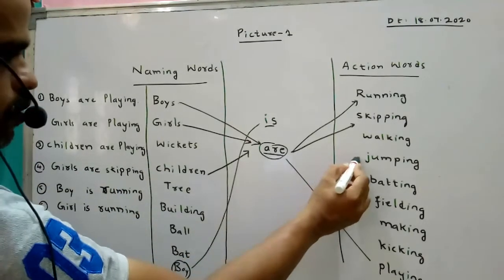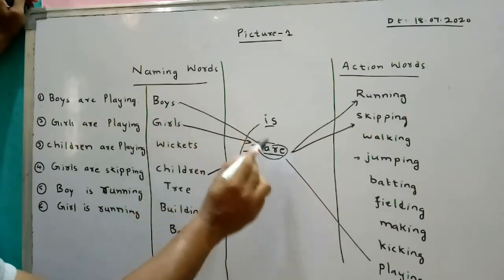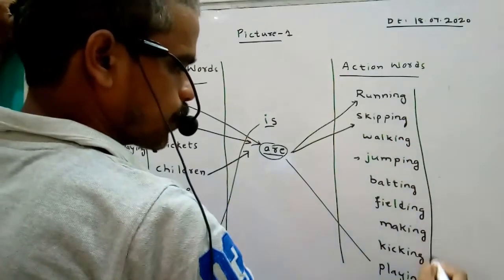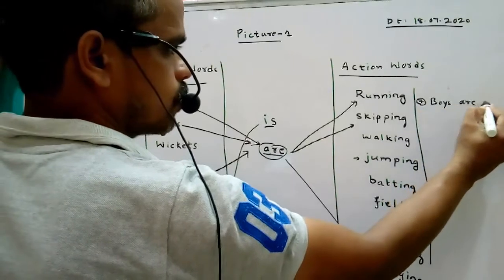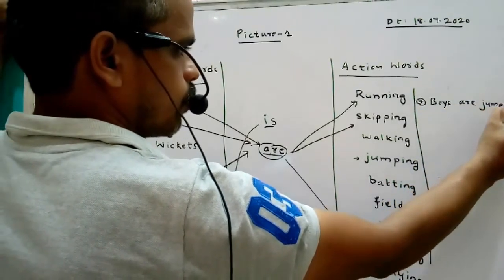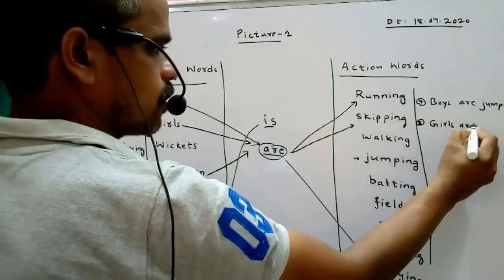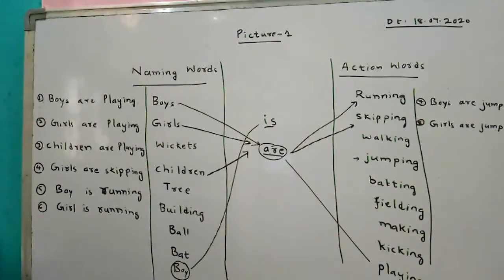See here the action word jumping is there. Like that. Boys are jumping. Girls are jumping. I am writing here seventh sentence. Boys are jumping. Next, girls are jumping. See how easy it is making sentences by using this picture.